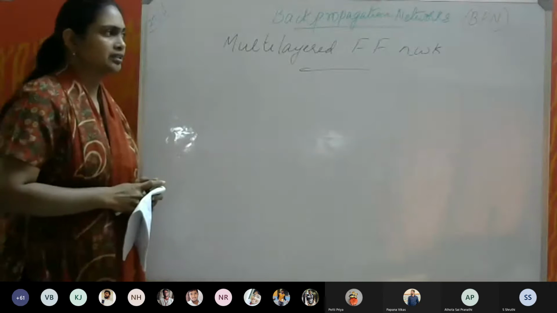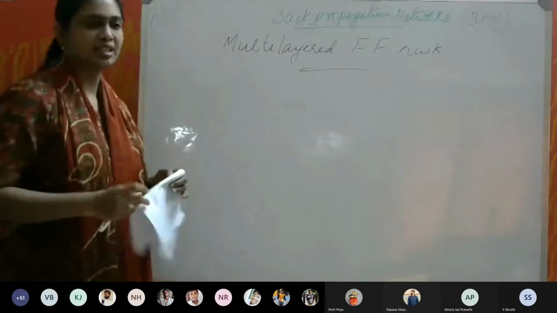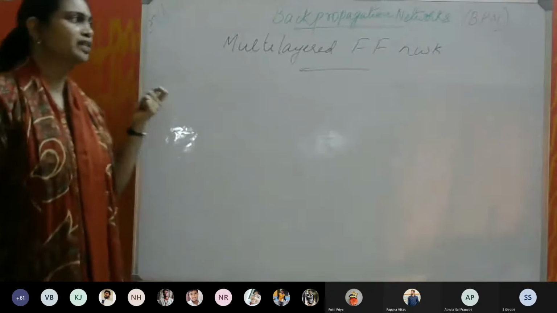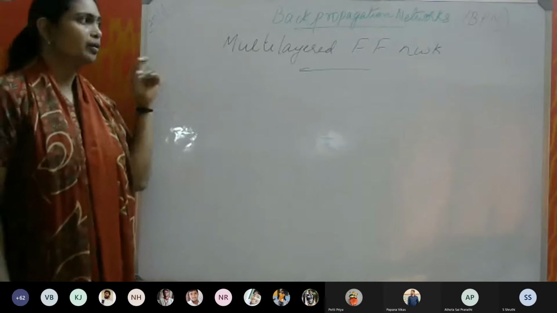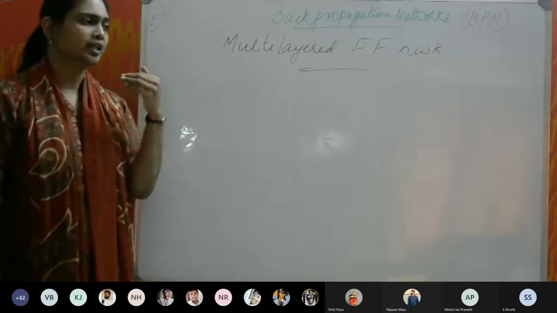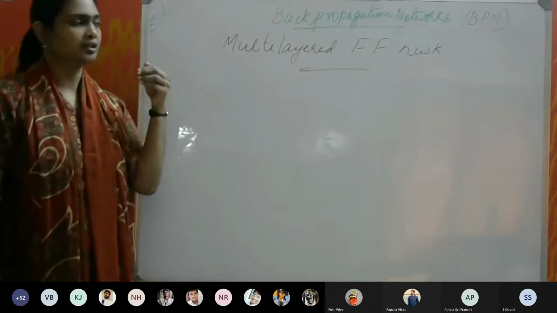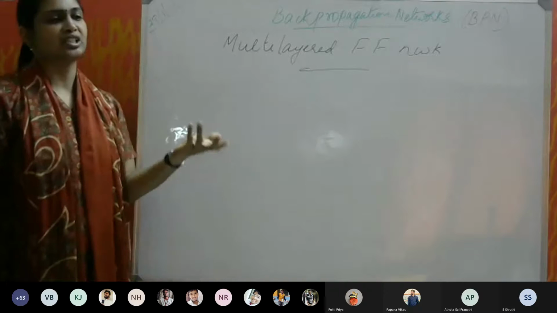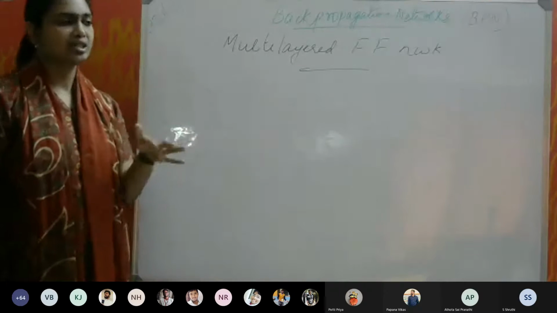And this backpropagation is very special because, based on the concept we are going to discuss today, the deep neural network architecture and the way in which the output classification happens will be discussed.